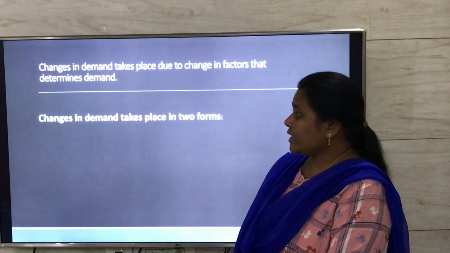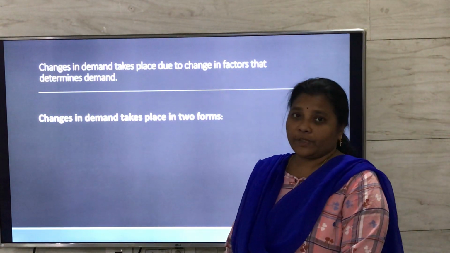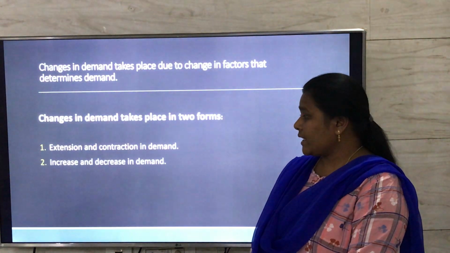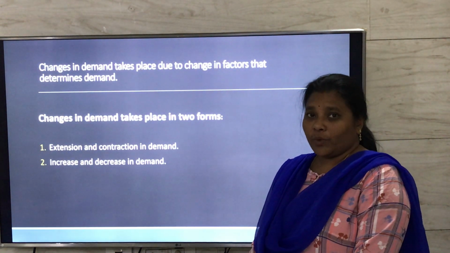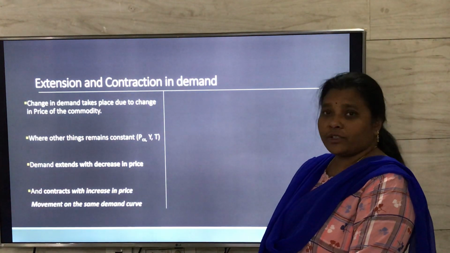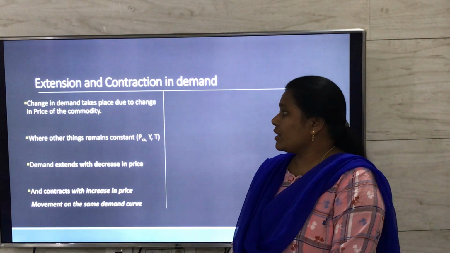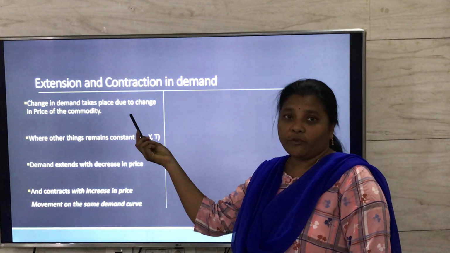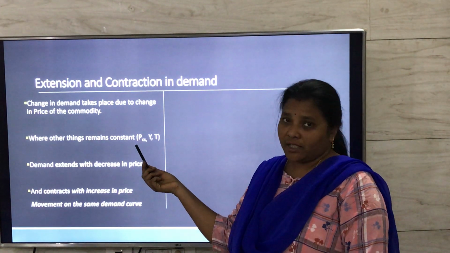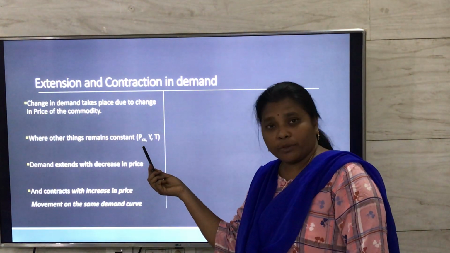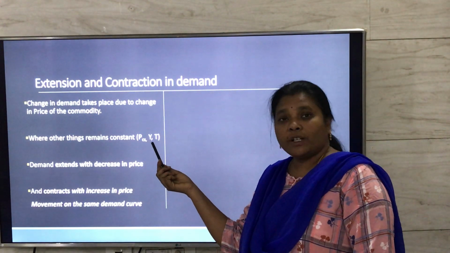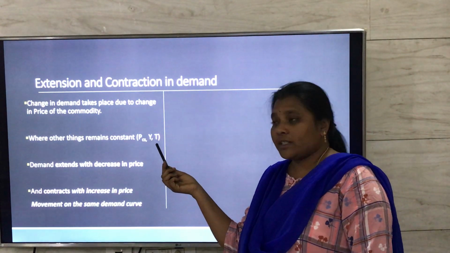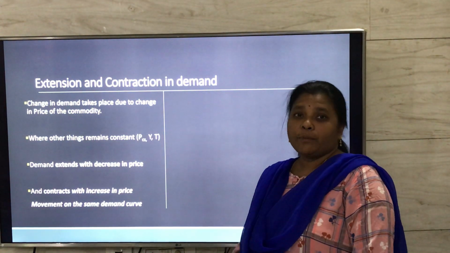So here we can see changes in demand in two forms. One is extension and contraction in demand, and the other one is increase and decrease in demand. So what happens in case of extension and contraction in demand? Here the extension and contraction in demand takes place because of changes in price of the commodity, where the rest of the factors remain constant. That is price of complementary goods and substitute goods, income of the consumer, and taste and preferences of the consumer. These are the factors which remain constant. The change in demand takes place because of change in price of the commodity.